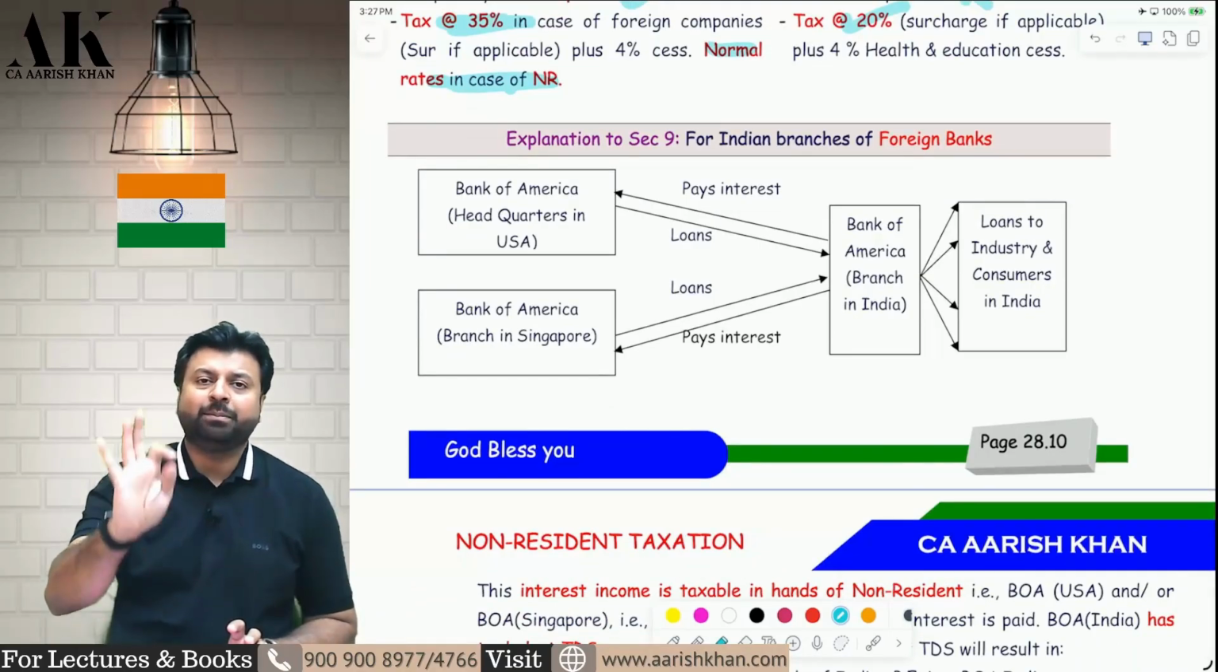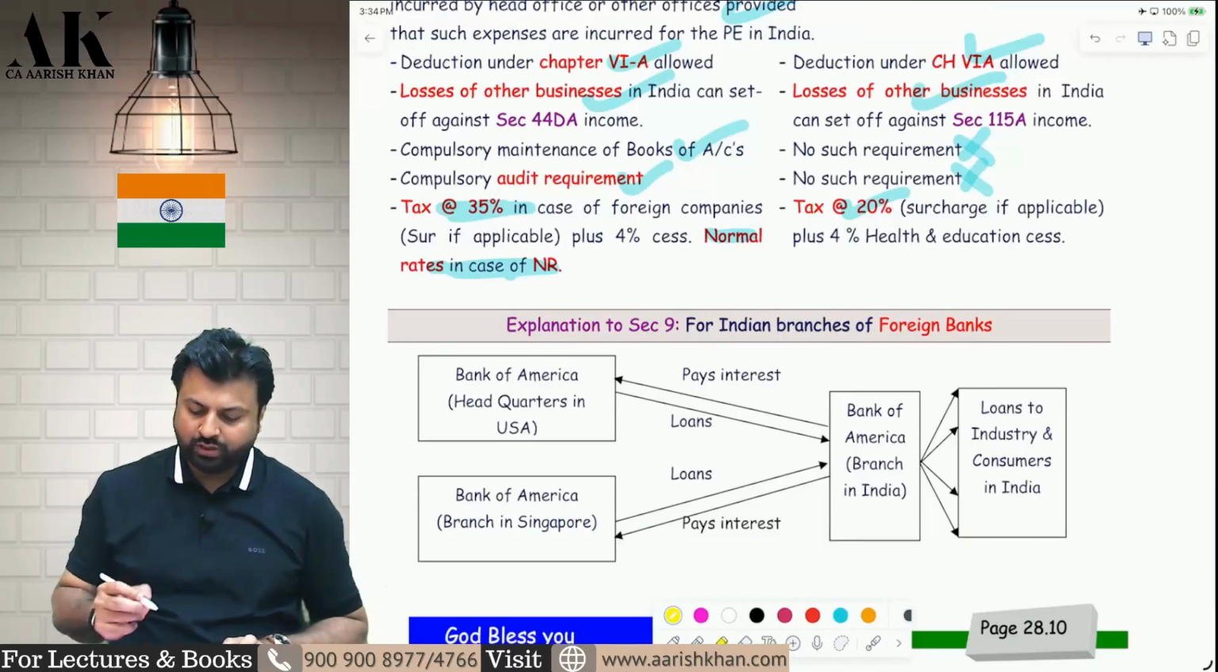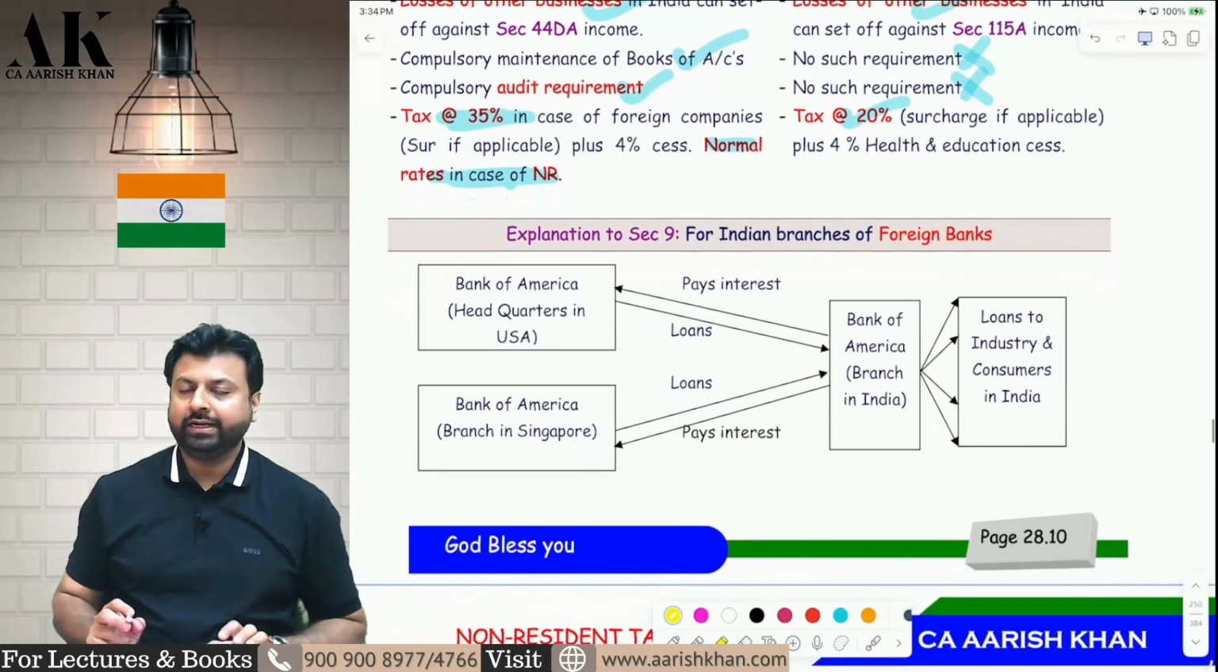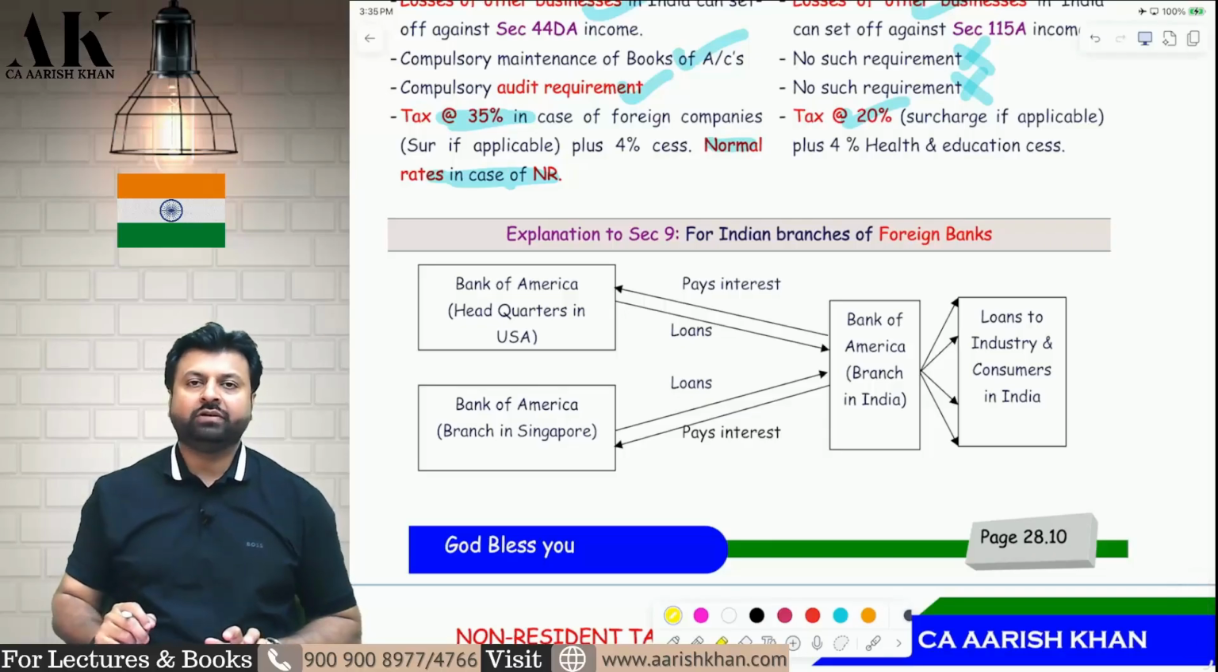So this is where we complete the discussion of what? Interest, royalty and FTS completely. So let's go ahead to the next part. Now, after the discussion of interest, royalty and FTS, there is a small explanation. We will see that, and then we will go ahead with 115AB, 115AC, 115AD, and taxation of global depository receipts.